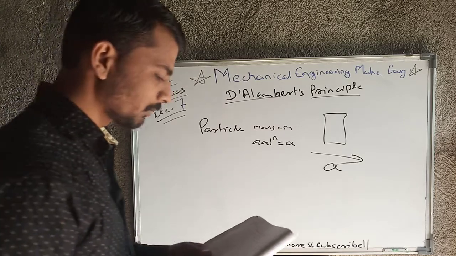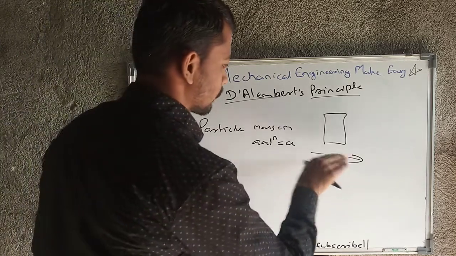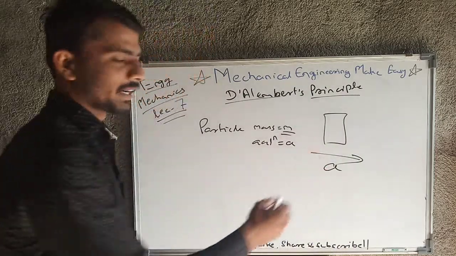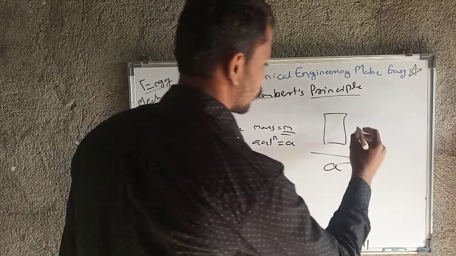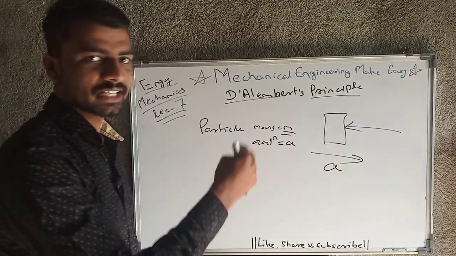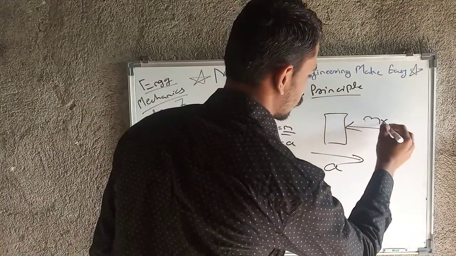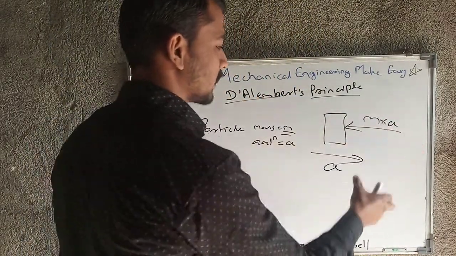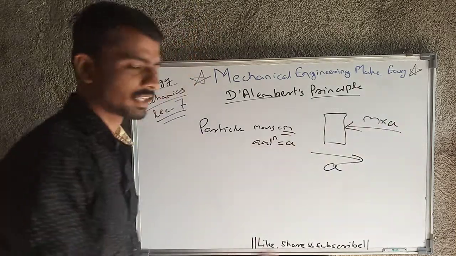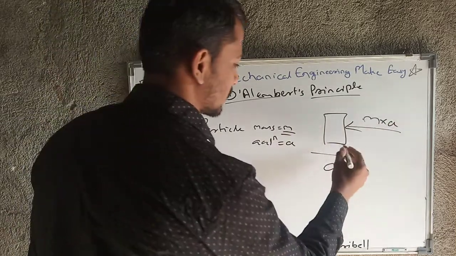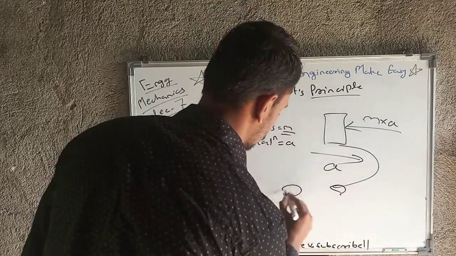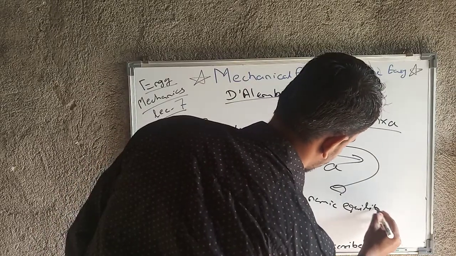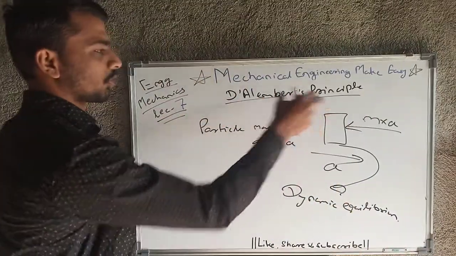So ultimately what will happen? The body is moving with acceleration a and mass is m, and if we apply one imaginary opposing force, which has magnitude mass into acceleration, then we can say that this body is in dynamic equilibrium. This is the very basics of D'Alembert's principle.